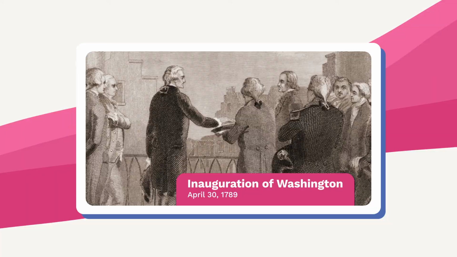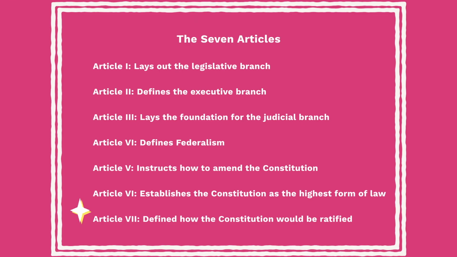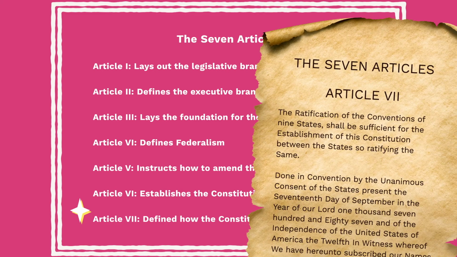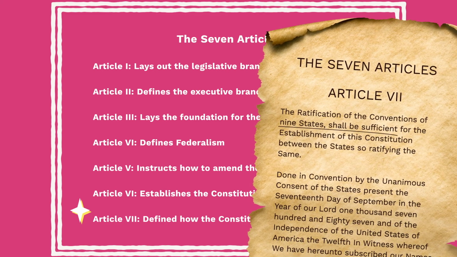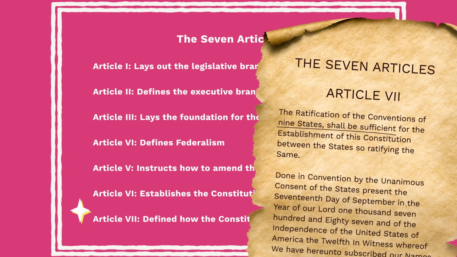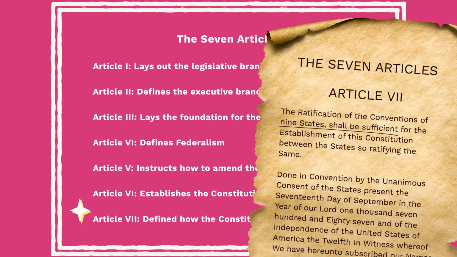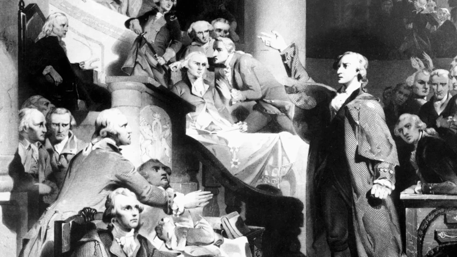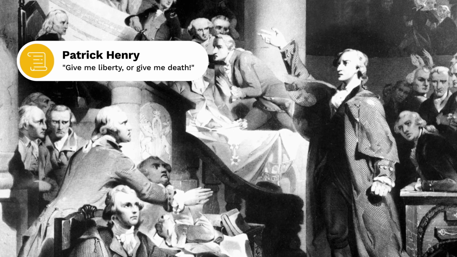Finally, Article 7 defined how the Constitution would be ratified by the states, specifically saying that at least 9 of the then 13 states in the Union needed to ratify this document in order for it to become the law of this new country. While this may have seemed like a no-brainer, at the time there was quite a bit of debate about the Constitution,